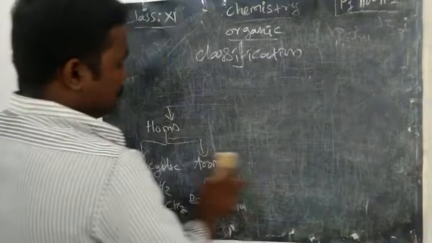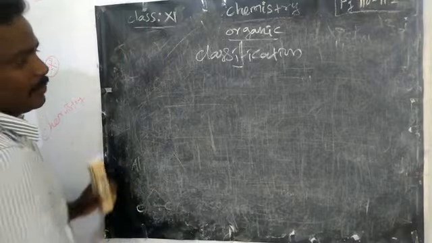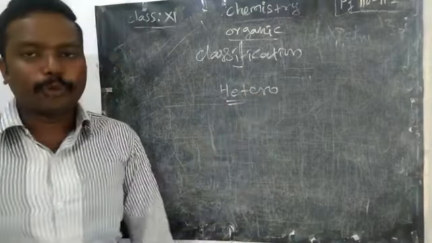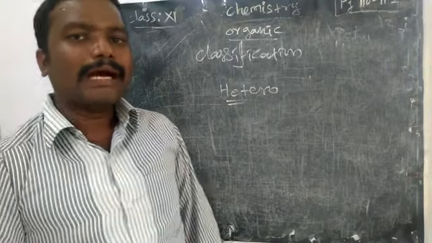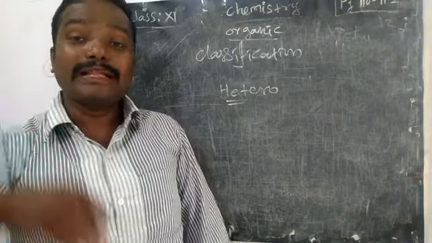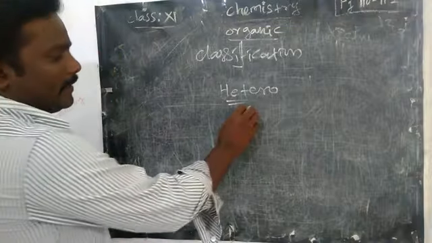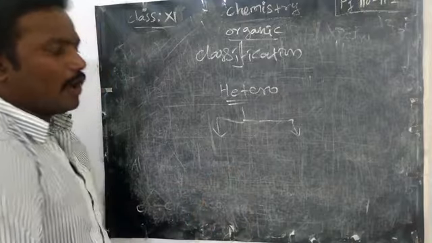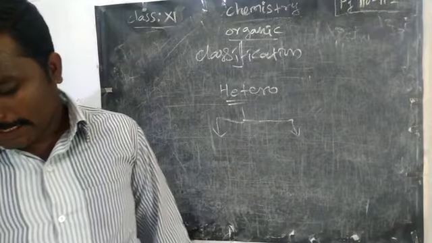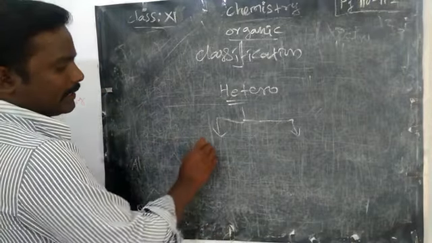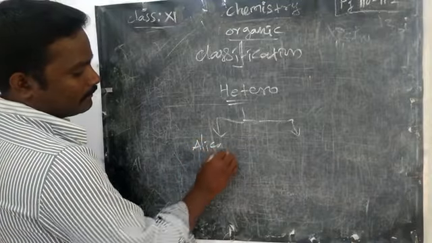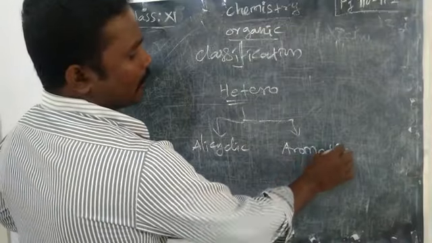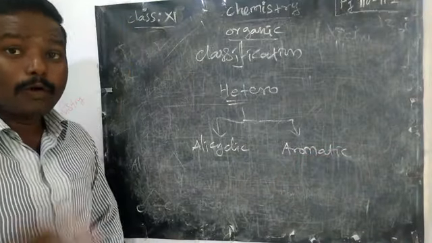Lastly we will learn heterocyclic compounds. Heterocyclic compounds means some other elements other than carbon should come. It is further divided into aromatic heterocyclic compound and alicyclic heterocyclic compound. Just now we studied aromatic and alicyclic, that is homocyclic.